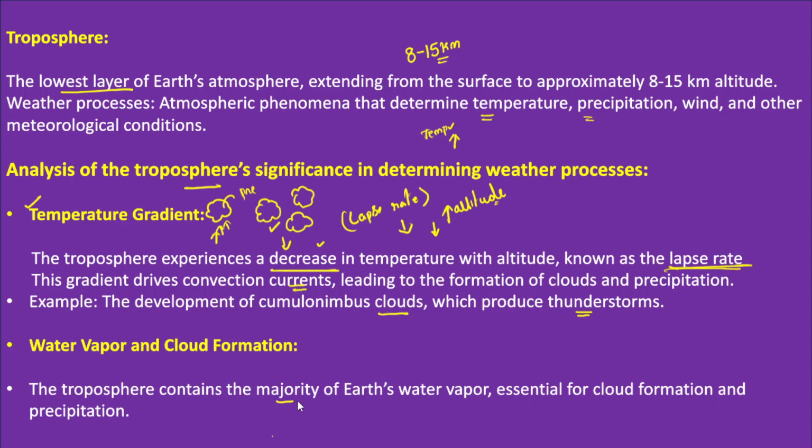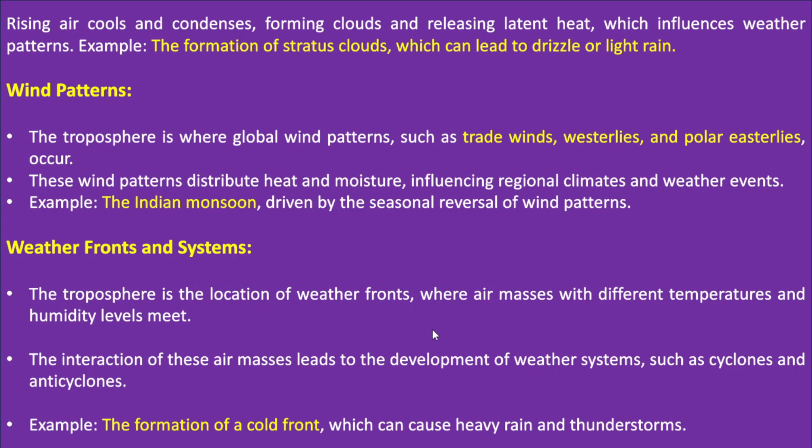Okay, so the majority of the water vapor is concentrated in the troposphere, and this water vapor plays a very essential role in the formation of clouds. Now, clouds like nimbus clouds and cumulonimbus clouds, when they form, also determine the precipitation over a particular area. So determining the extent of water vapor, cloud formation, and precipitation of an area is also decided by this troposphere.